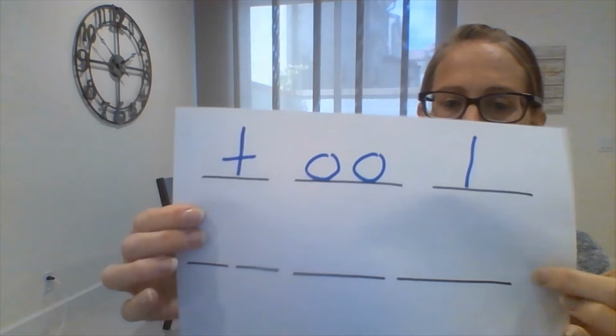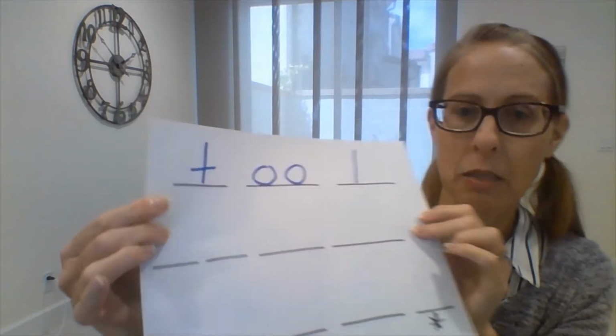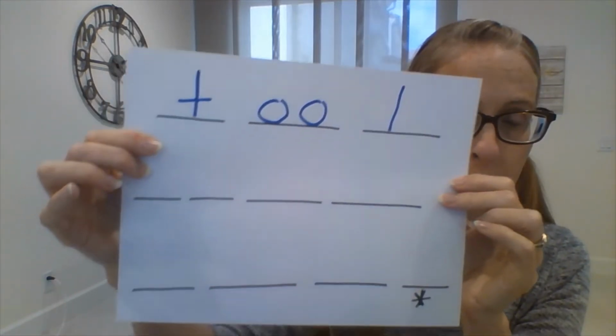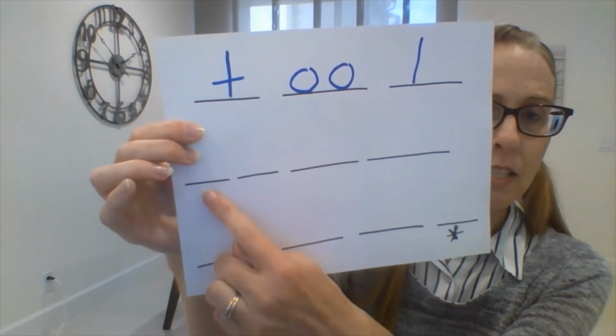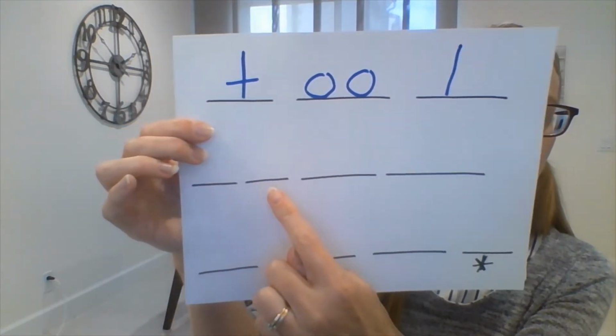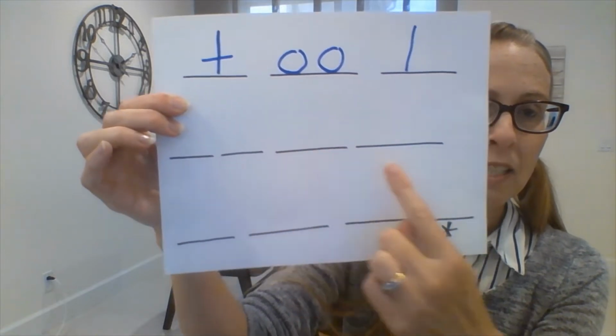Okay, the next word, boys and girls, for number 2 is going to be spoon. Spoon. So I have 4 lines here because there's 4 sounds. S, p, oo.